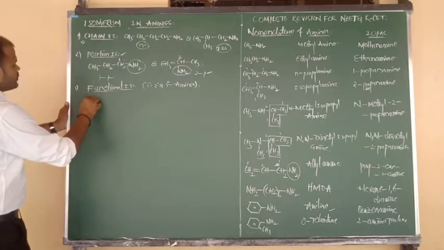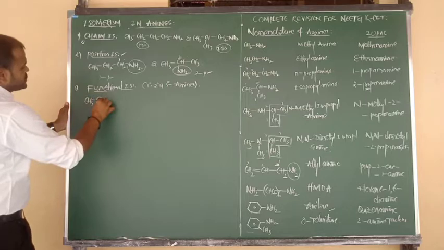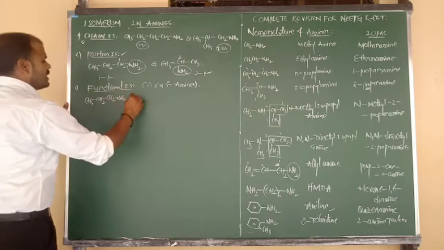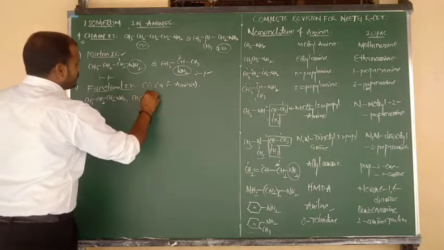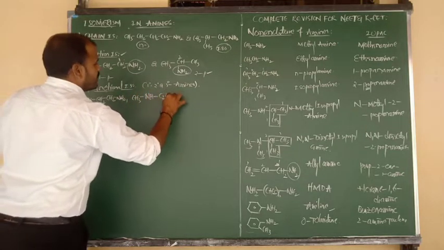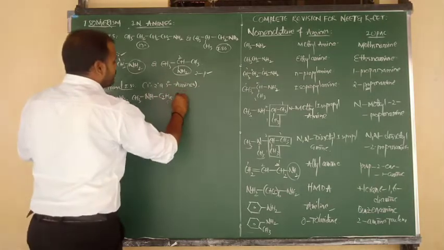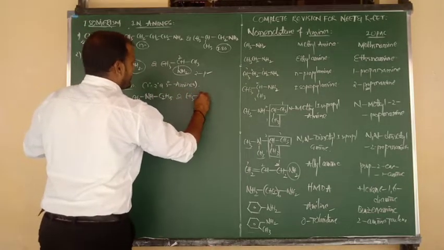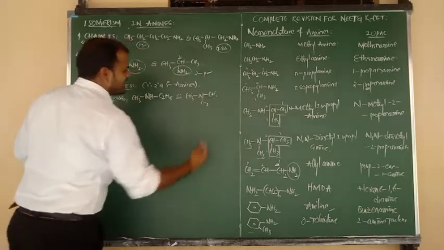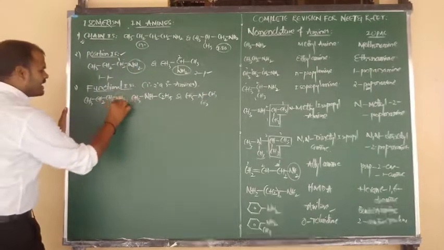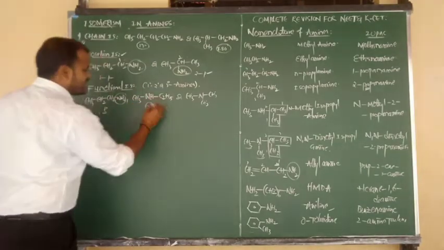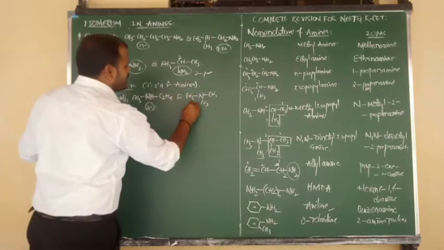First, suppose CH3 bonded to CH2, CH2 bonded to CH2, connected to NH2. Next example, CH3 bonded to NH, and NH bonded to C2H5. Next example, CH3 bonded to N, and N connected to three methyl groups. The functional group NH2 is primary, NH is secondary, and N is tertiary.